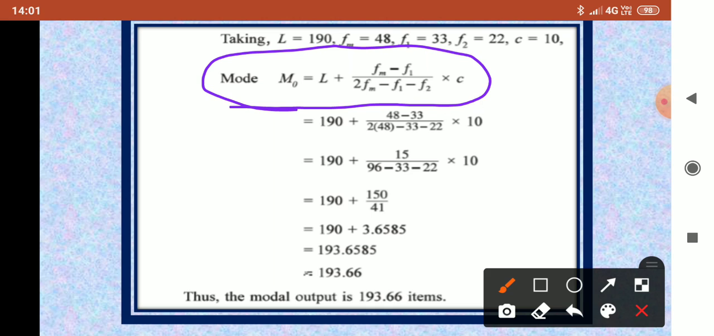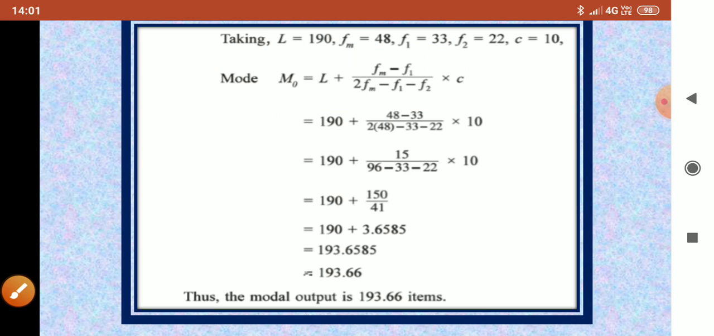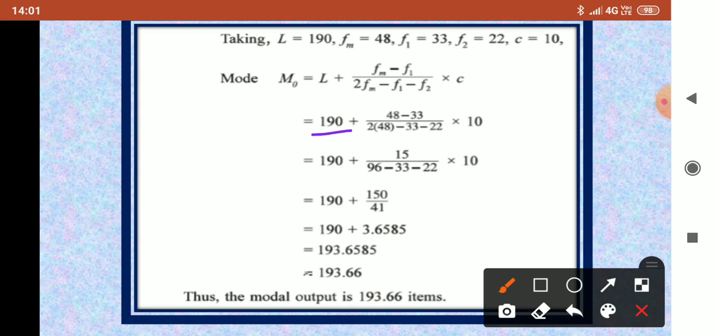Now we have already seen what L is in the modal class, that is 190. So we write here 190. Then what is Fm? Fm is 48. So we will write 48. Then what is F1? F1 is 33. So we will write here 33, upon 2Fm. Fm is 48, so 2 into 48. Then F1 is 33, so here 33, and F2 is 22, into C, that is 10.